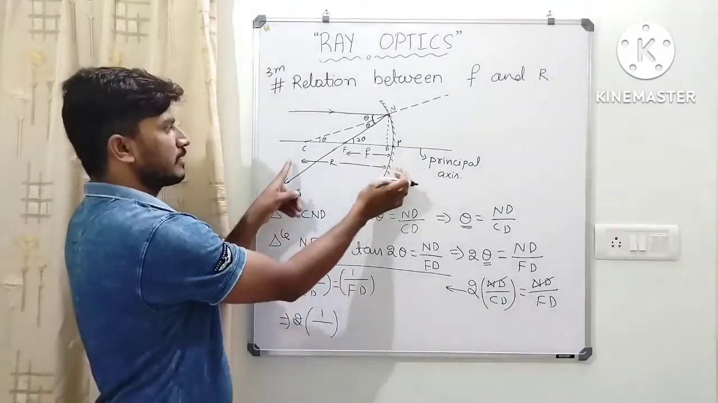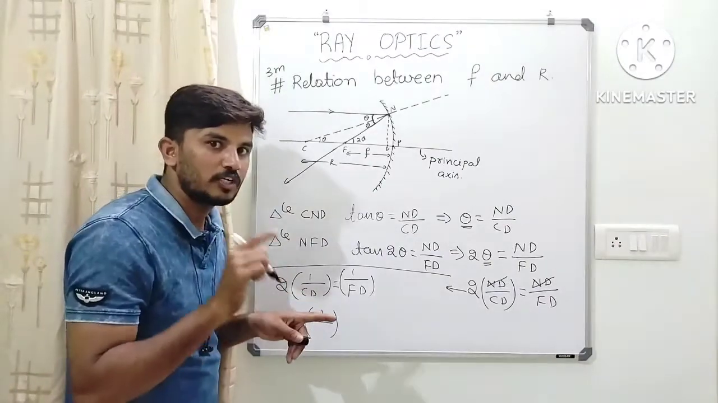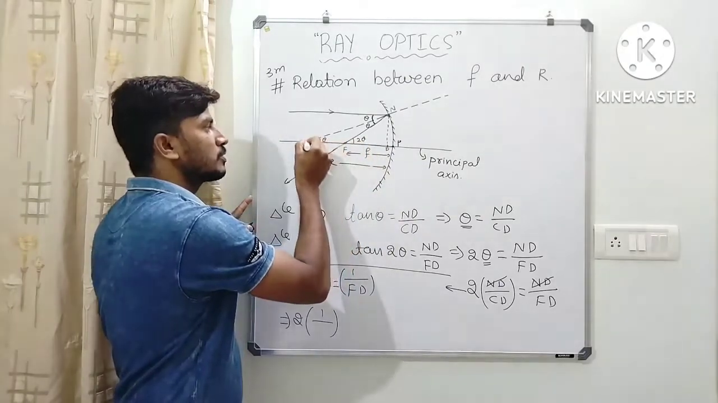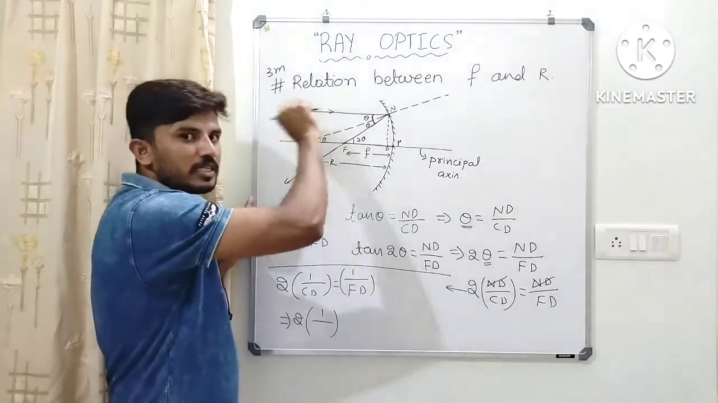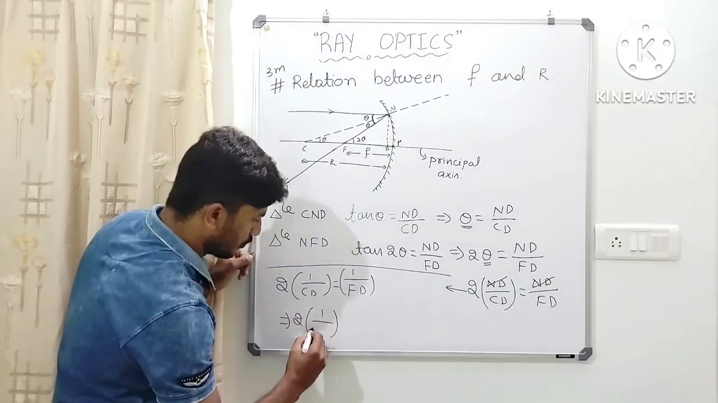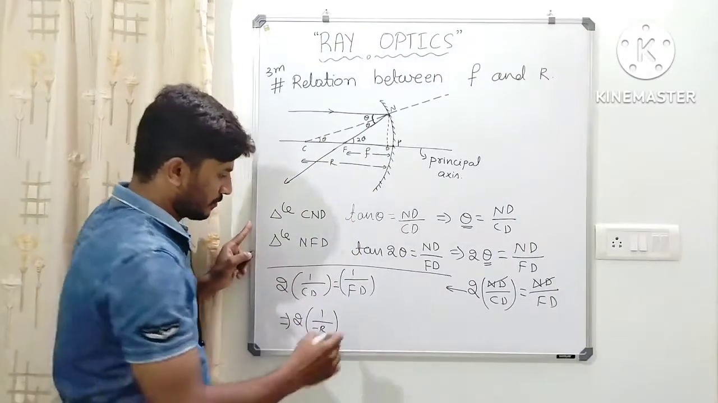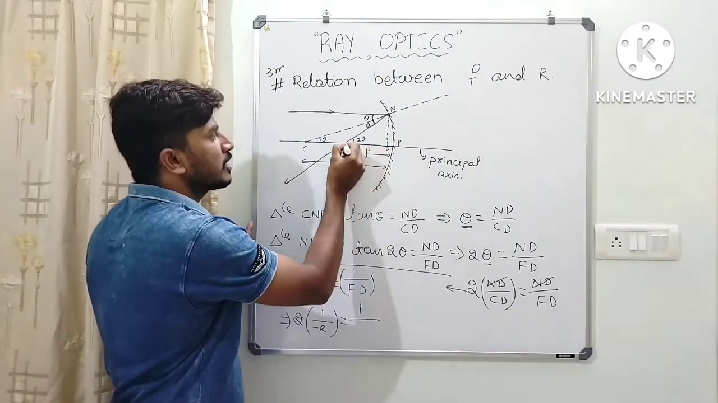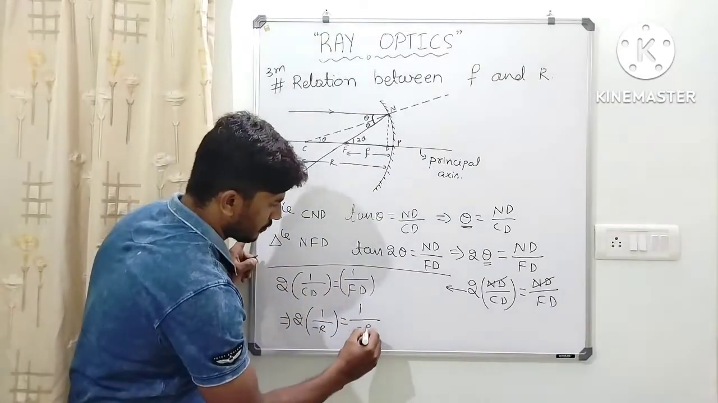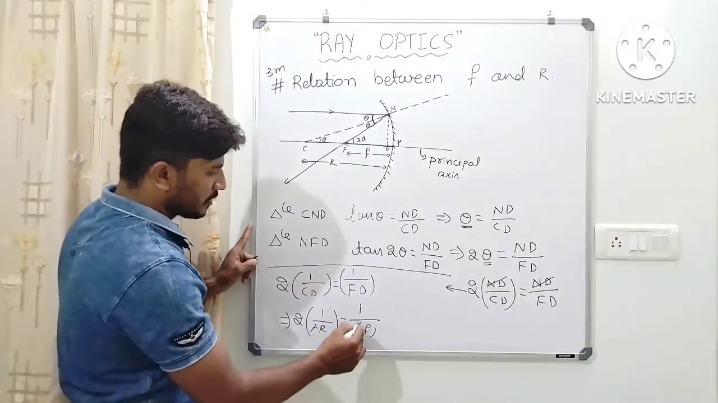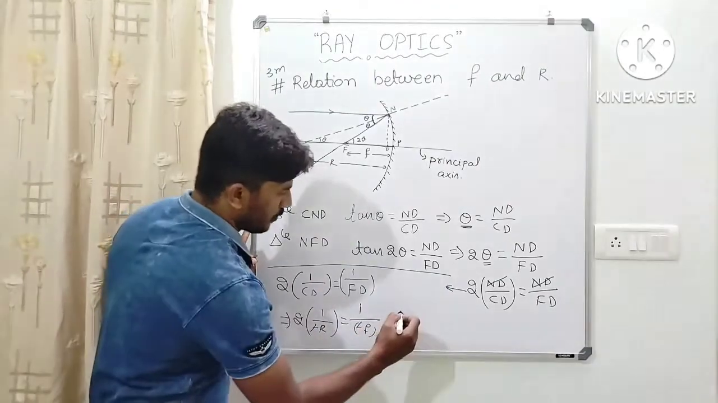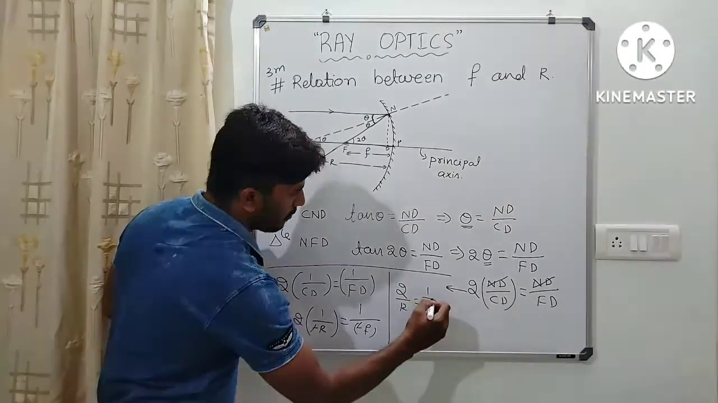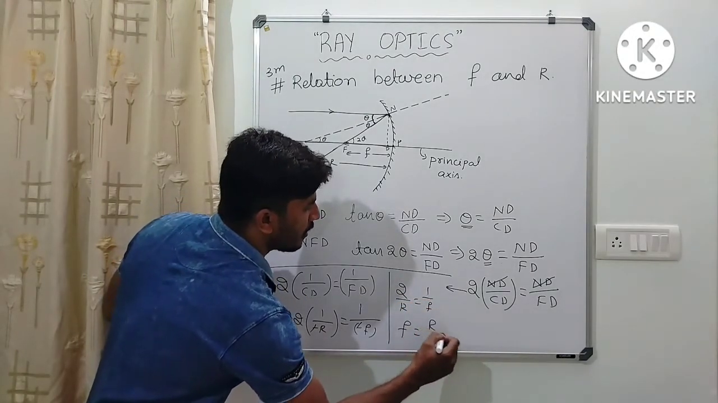What is CD here? The radius of curvature. But according to the sign convention, if the distance is measured from P to C, that will be opposite to the incident light ray, so that is considered negative. So minus R distance is equal to 1 divided by FD. The distance measured from P to F, according to the same convention, is also negative, so minus f. So minus will cancel out, and we get 2 divided by R is equal to 1 by f, or f is equal to R by 2.